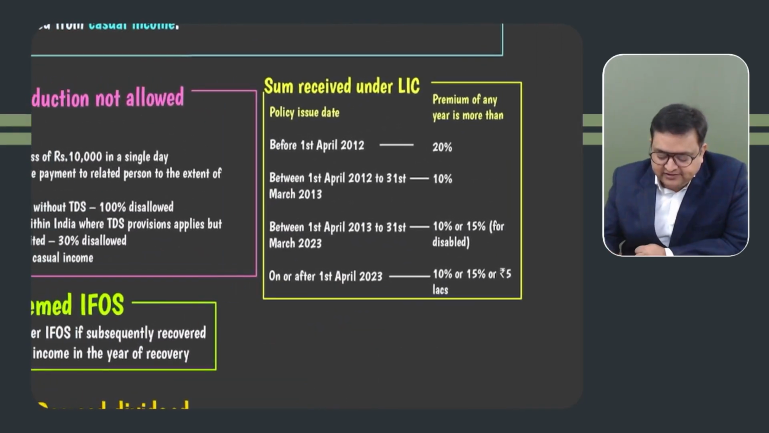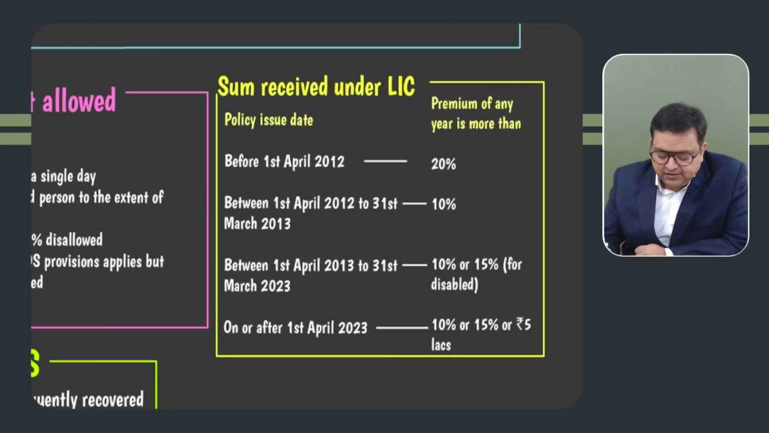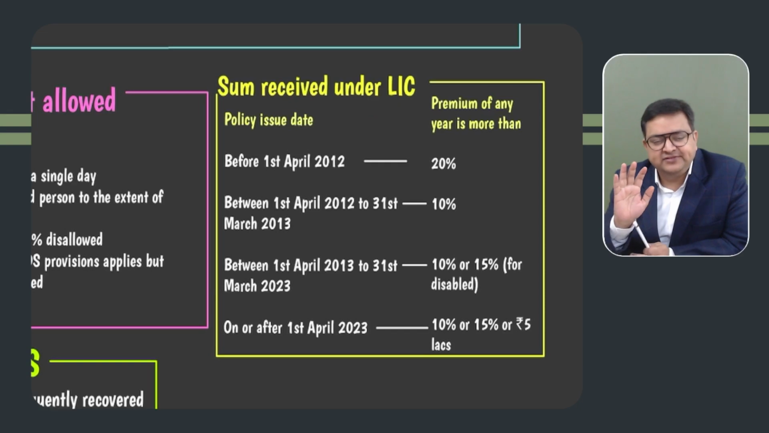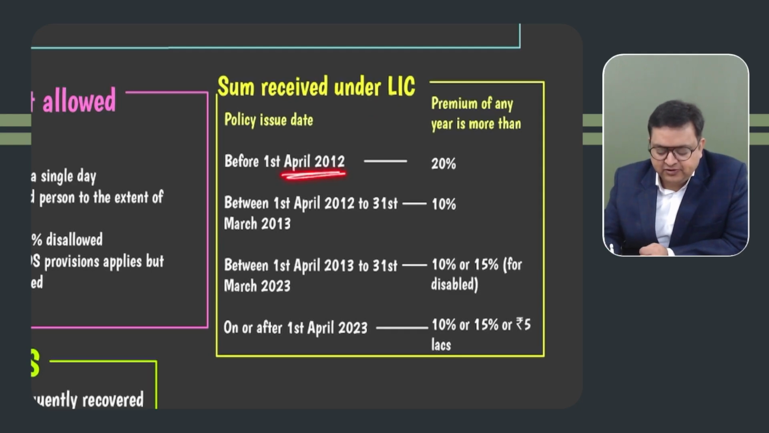Sums received under LIC. Whenever you receive an amount on maturity, etc., on LIC, then generally it is exempt. It is exempt under section 10(10D). But generally it is exempt, and sometimes it would be taxable, if it is a high premium policy. Now, what is a high premium policy? You should remember this date, 1st April 2012. Just remember this date, 1st April 2012.